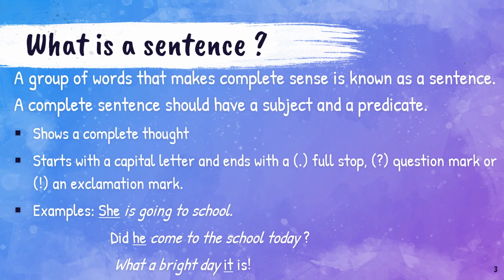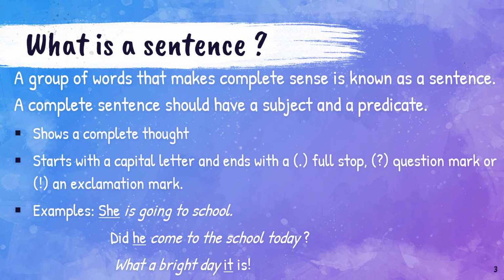A complete sentence should have a subject and a predicate. A complete sentence shows a complete thought. A sentence always starts with a capital letter and ends with a full stop, a question mark, or an exclamation mark. Now, let's look at these examples.